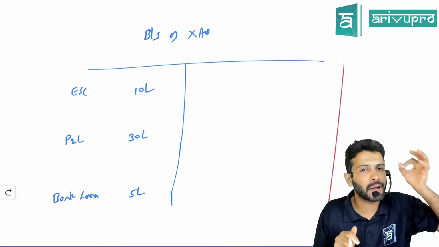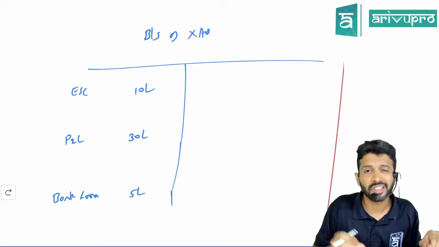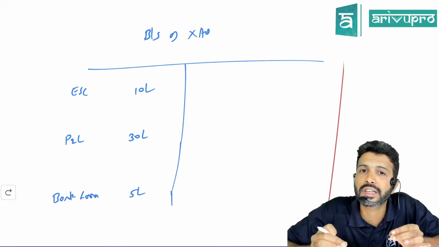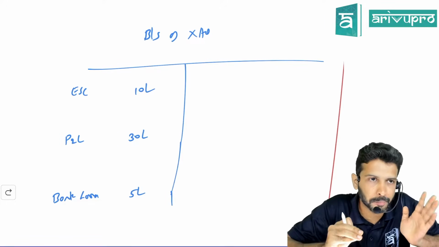Okay, the topic name is buyback of equity shares. So when you do the buyback, equity share capital will reduce. There are certain limits for it. You can't cancel 100% of equity shares. There are obviously some limits. I'm going to ignore those conditions only for the sake of example.